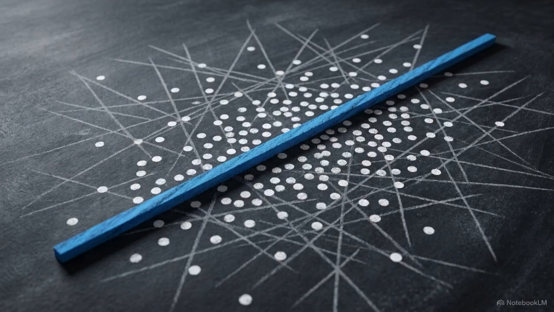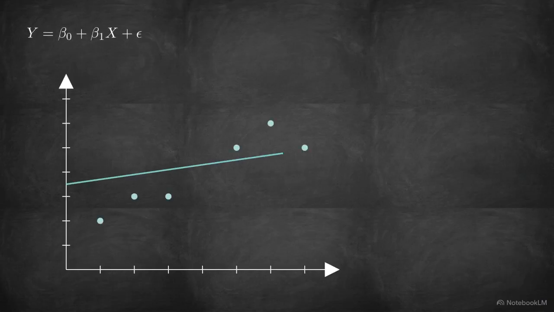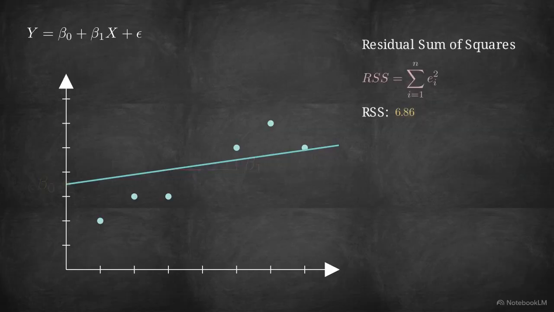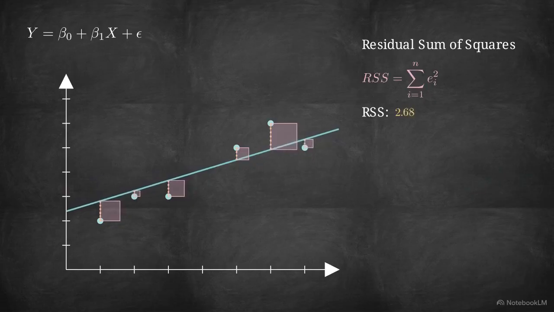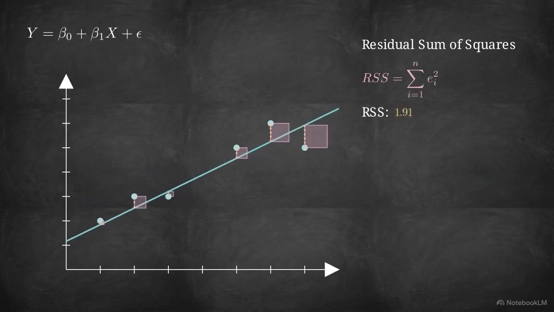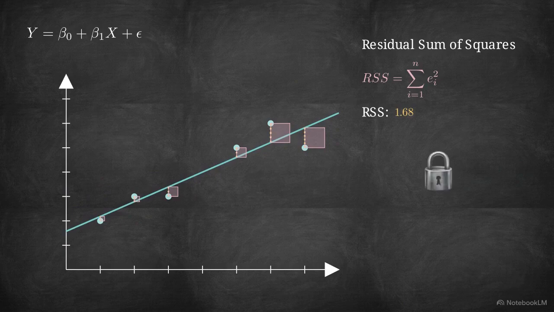or OLS. The mathematical goal of OLS is to find the exact coefficient parameters, the intercept, beta 0, and the slope, beta 1, that minimize the overall error of the model. We measure this error using the residual sum of squares. We calculate the vertical distance between each data point and our predicted line, squaring those distances to expand into actual squares. The OLS algorithm shifts the line until the total square area reaches absolute minimum.